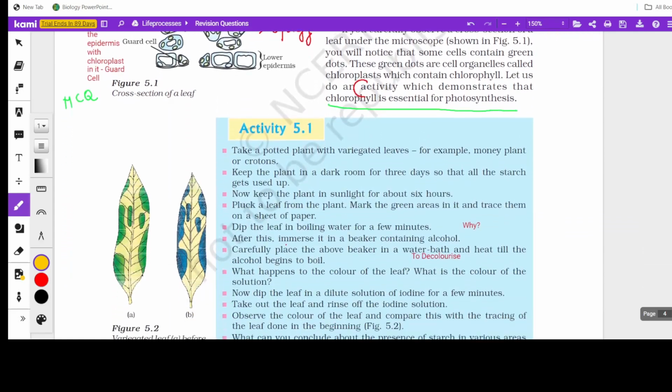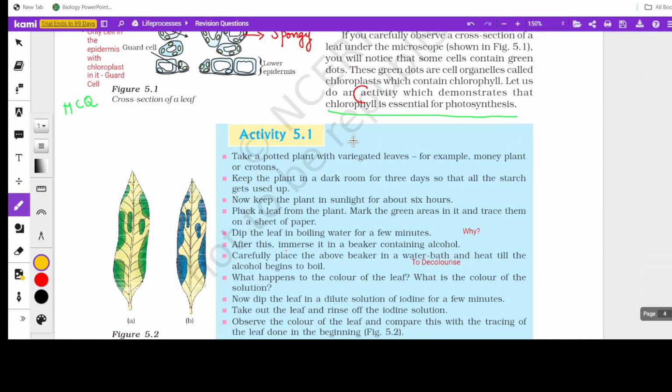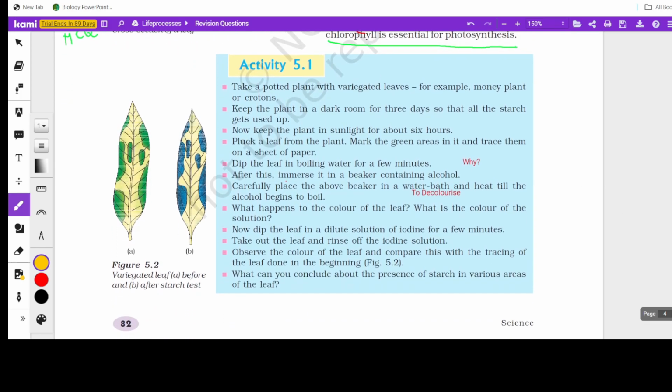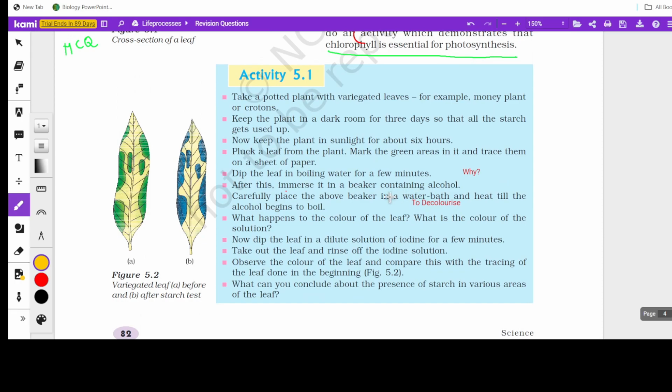Now comes the next activity. This activity demonstrates that chlorophyll is essential for photosynthesis. This is also a possible question. And here some split-up questions can be asked, like: why do we keep the plant in a dark room for 3 days? So that all starch can be used up, that is, to de-starch it. Then we keep it only for 6 hours, that is, we give time only to prepare the starch, its conversion, not its transportation.